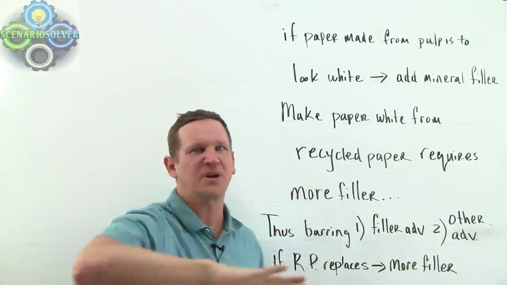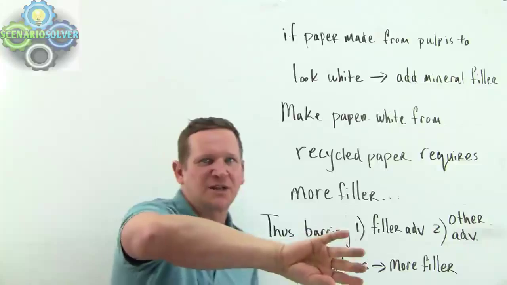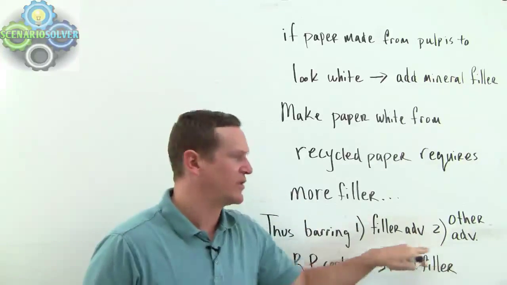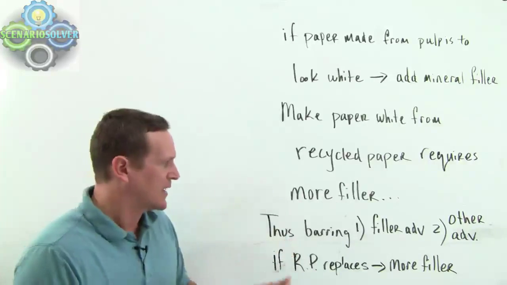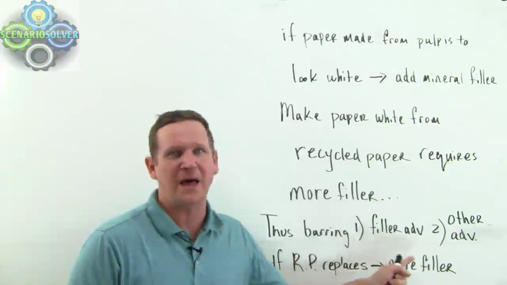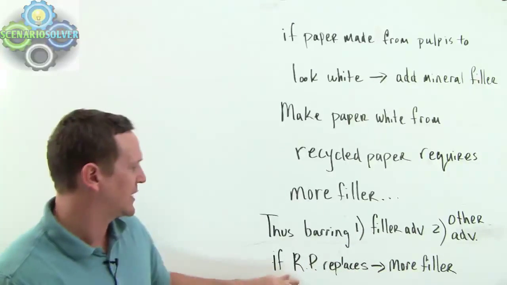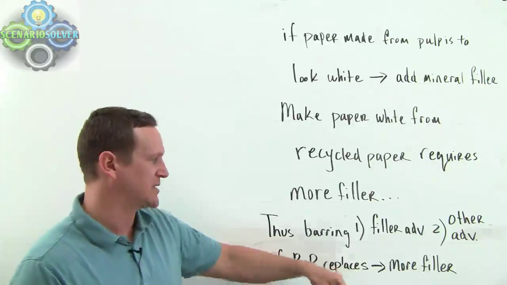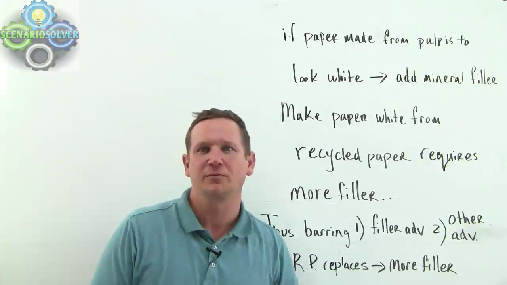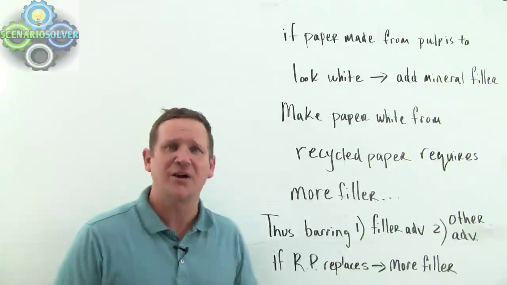We put something else. It's not mineral filler, it's something different. We just spray it in there and everything's white. So it's foreclosed on those two things. I mean, basically, barring any advancement in filler or any other advancement, if this recycled paper replaces regular paper, we're going to have more filler, all right? And so, it is entirely a logical argument.